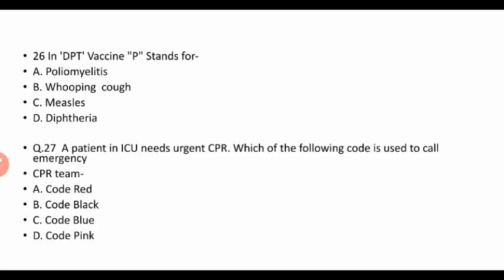The next question: in the DPT vaccine, P stands for... we know that D means diphtheria, P means pertussis, and T is for tetanus. So our right answer is whooping cough, because pertussis is also known as whooping cough. Then question number 27: a patient in an ICU needs urgent CPR. Which of the following codes is used to call an emergency CPR team? Our right answer is code blue. Code red is for a fire, code black is for a bomb threat, and code pink is for a child abduction, any missing child from the ward.